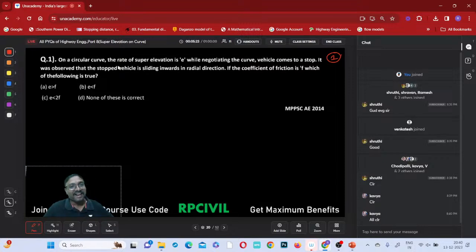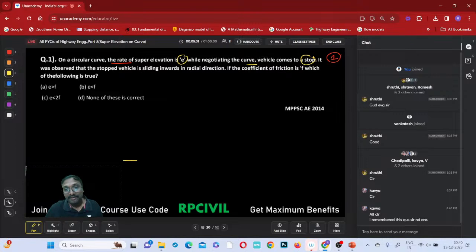Good evening. On a circular curve, the rate of super elevation is E. While negotiating the curve, the vehicle comes to a stop, on the super elevation one, right? You remember this question and answer both? Very good. So, what happened? Is the vehicle in the moving condition or in the stopped condition? The vehicle is in the stopped condition only, na?